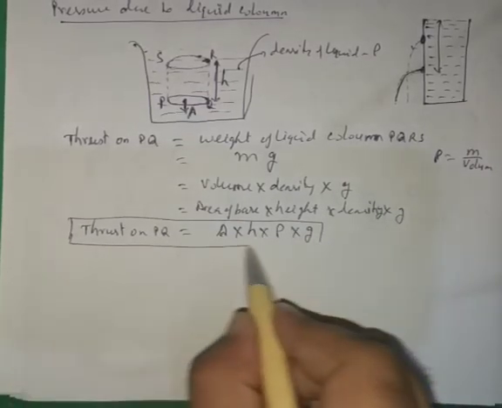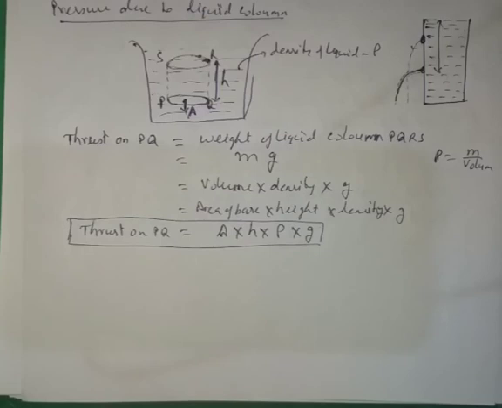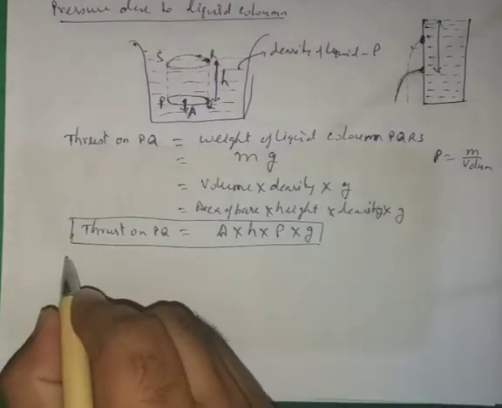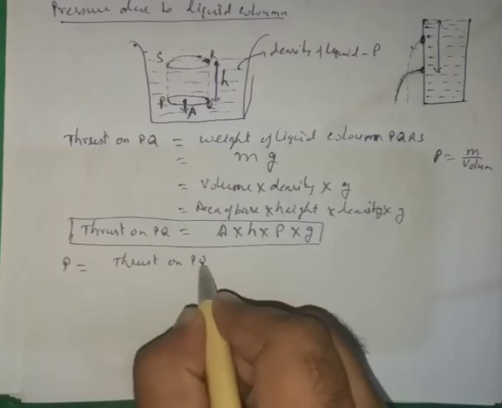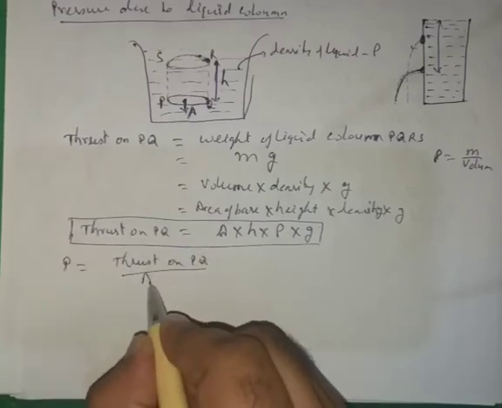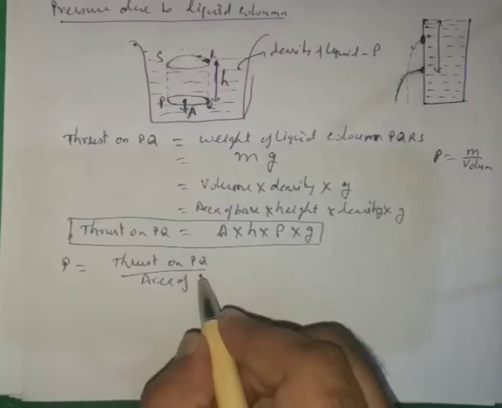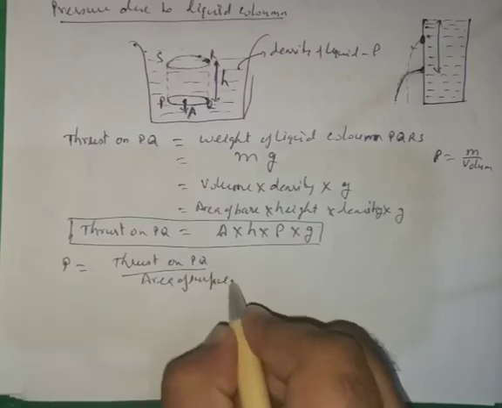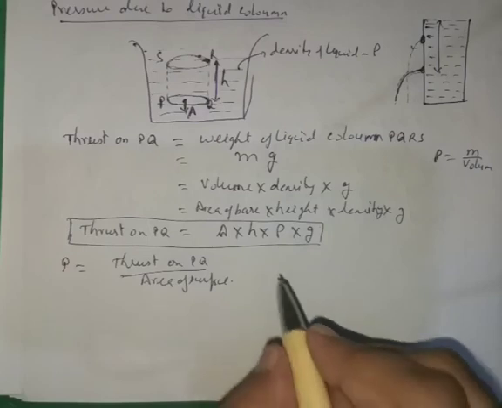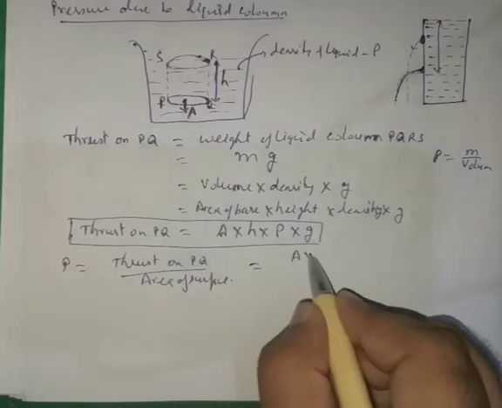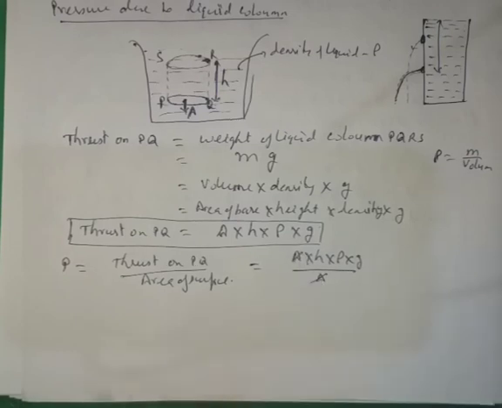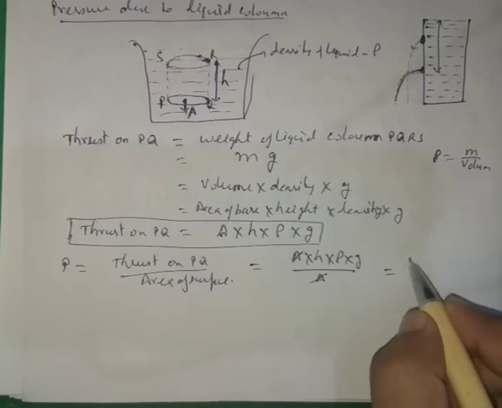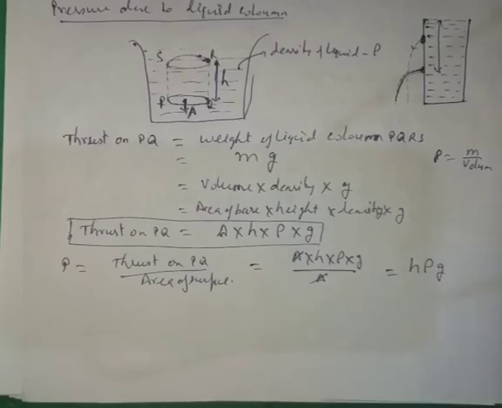Now we know that pressure is equal to thrust on PQ over area of surface. So thrust on PQ is A multiply h multiply rho multiply g over A. This A will get cancelled with this A. So this is equal to h rho g.